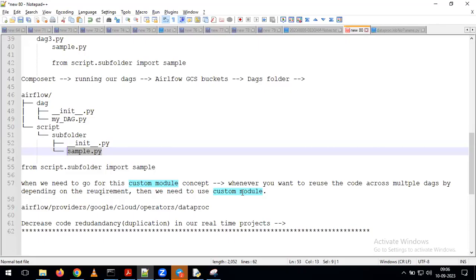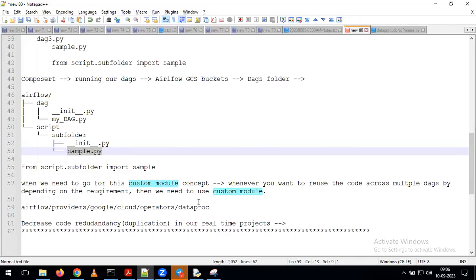In some projects we see the custom module concept, and in some projects we do not, but it is better to have knowledge about this concept. For that reason, we are discussing it as part of our class. Is it clear? So for existing code only we can use this? Yes, correct. Existing code, if it is reusable across multiple DAGs.